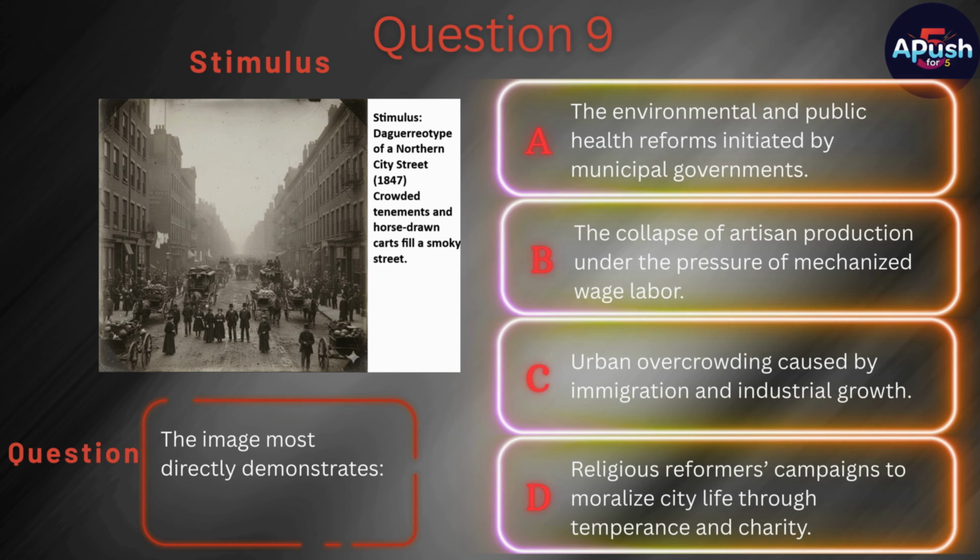The environmental and public health reforms initiated by municipal governments. B. The collapse of artisan production under the pressure of mechanized wage labor. C. Urban overcrowding caused by immigration and industrial growth. D. Religious reformers' campaigns to moralize city life through temperance and charity.